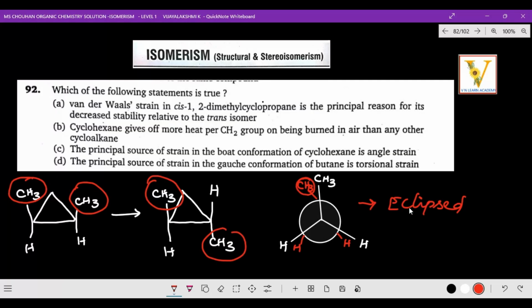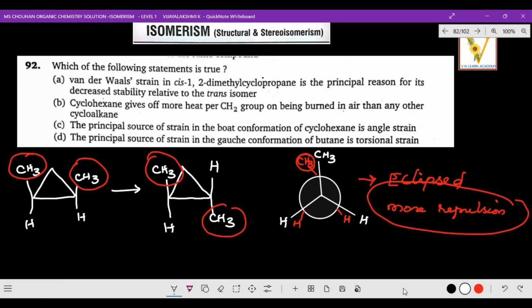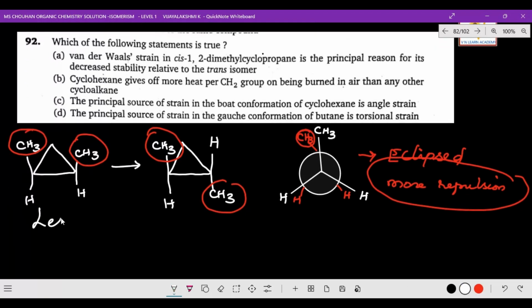So in the cis form there is actually more repulsion. More repulsion means less stable.